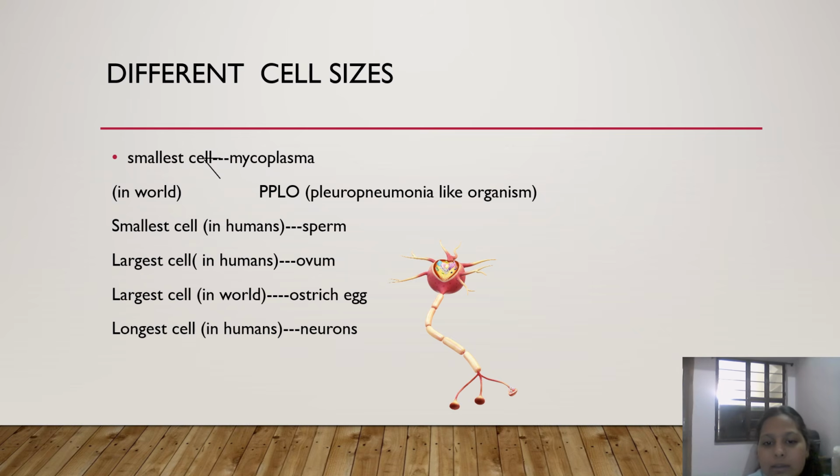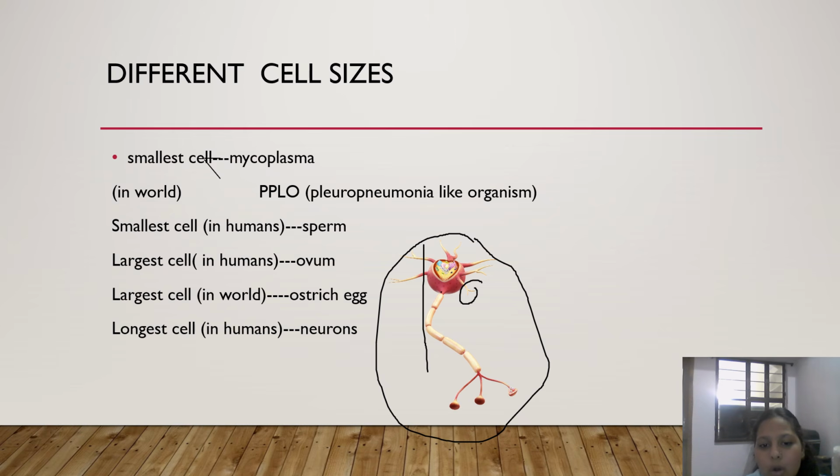If you see, this is a neuron, elongated, branched. These are branches coming out of it. This is elongated, right? This is long. So this is our what? Neuron.